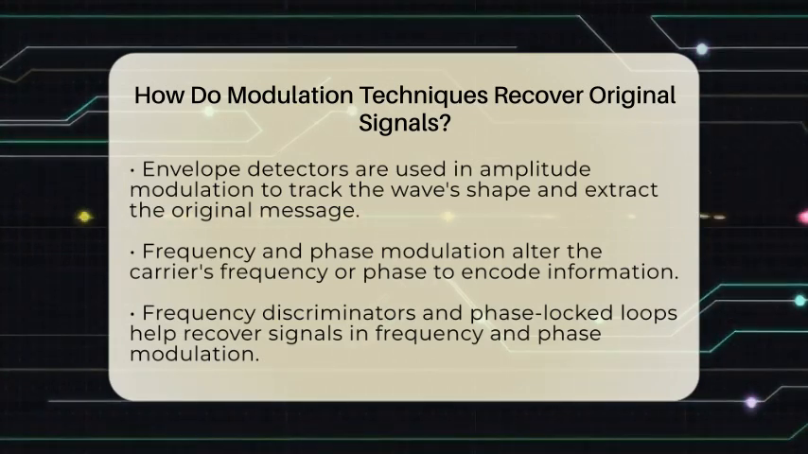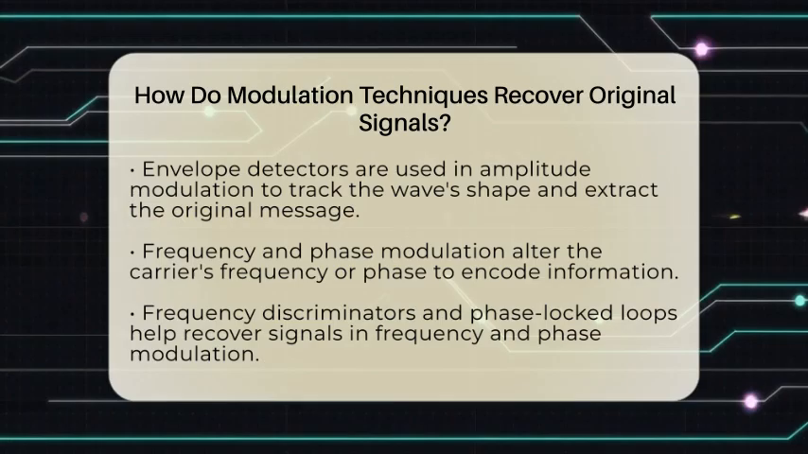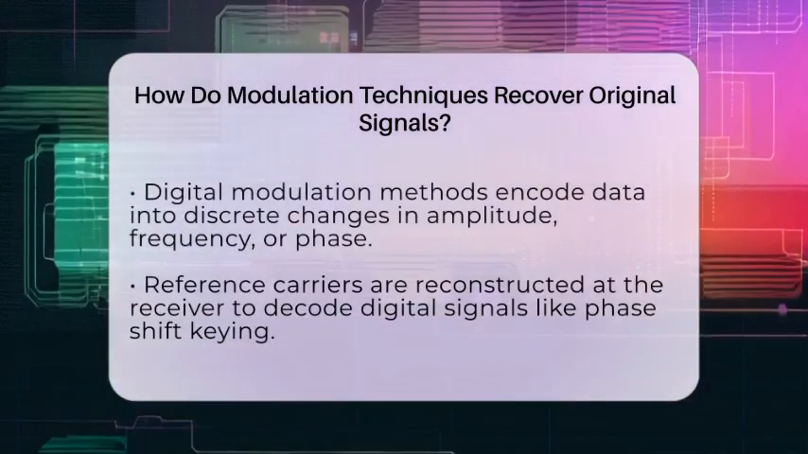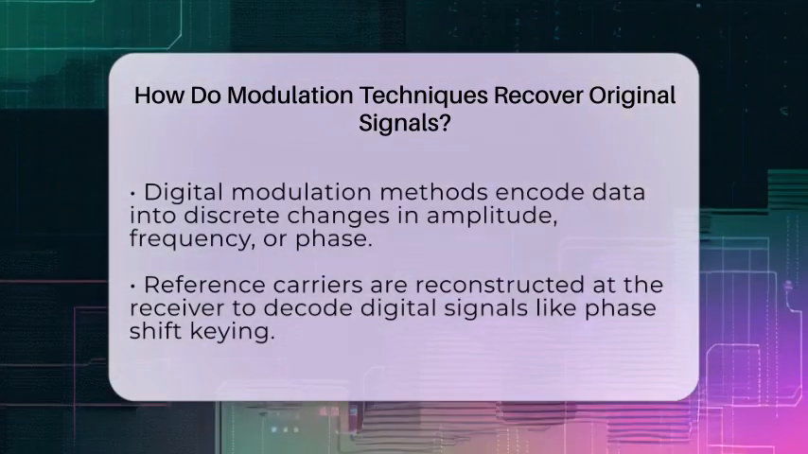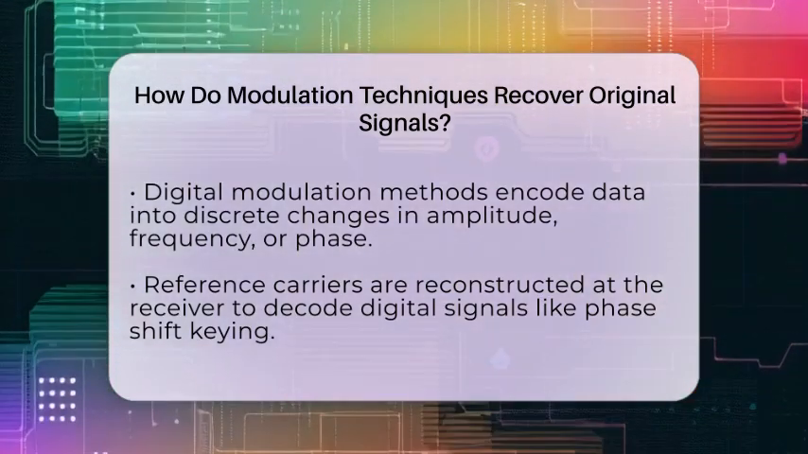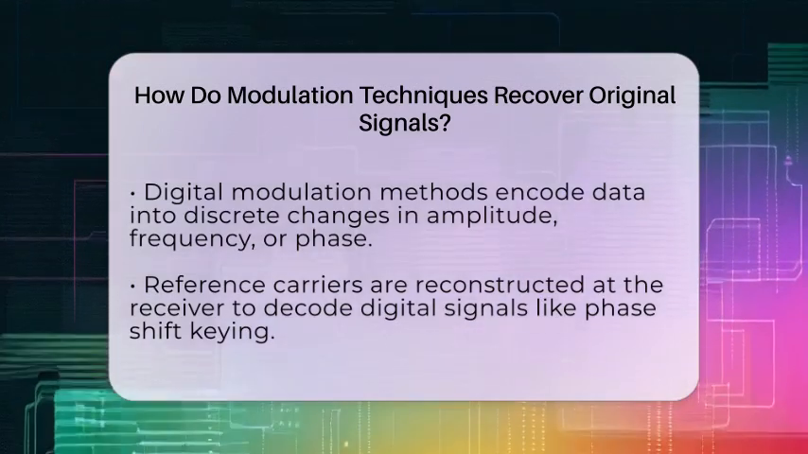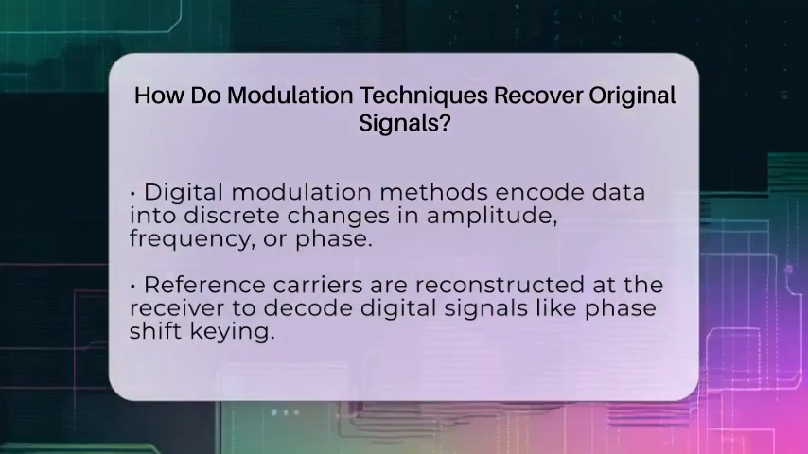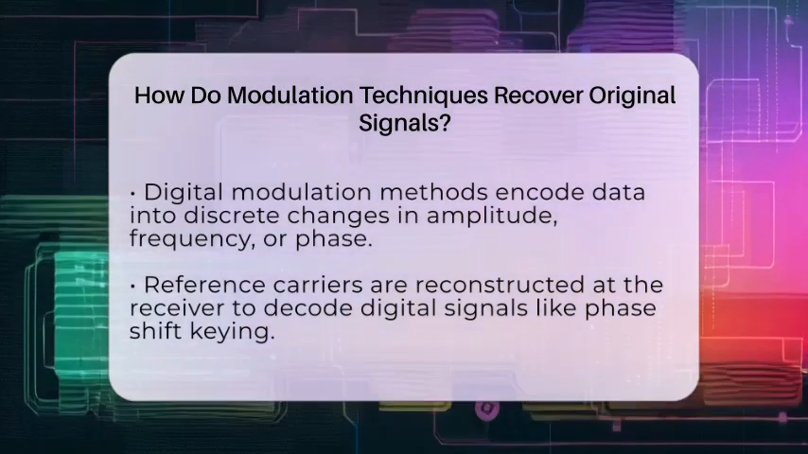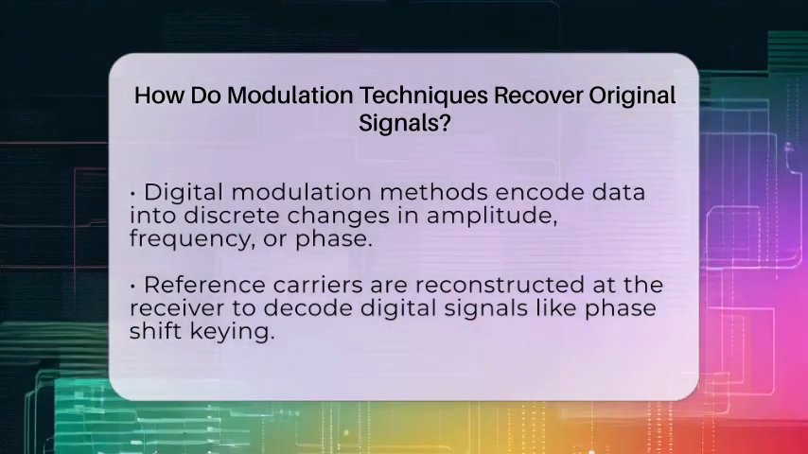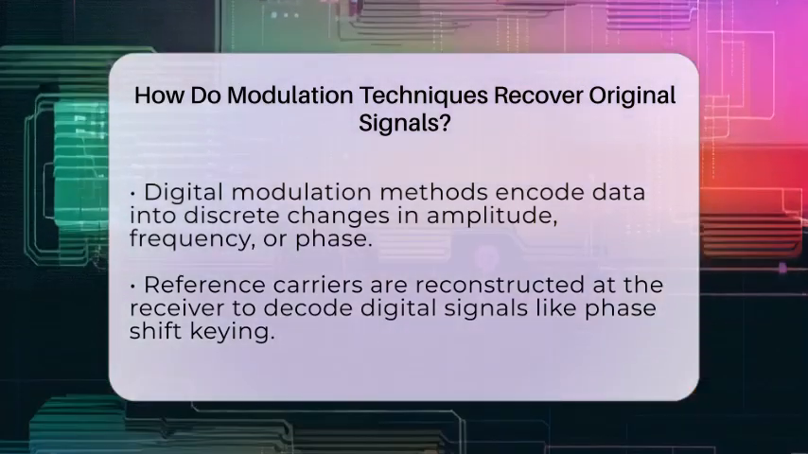Digital modulation techniques like amplitude shift keying, frequency shift keying, and phase shift keying encode data into discrete changes of the carrier. To recover the data, the receiver first reconstructs a reference carrier that matches the transmitted one. Then it mixes the received signal with this reference to produce baseband signals called in-phase and quadrature components. These are then sampled and mapped back into digital bits using decision algorithms.